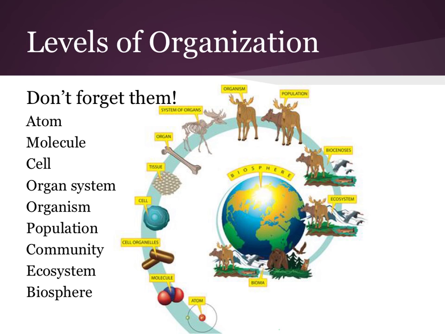All right, so the smallest is an atom. Atoms make molecules, molecules together make cells, cells make organ systems, and organ systems all working together make an organism, so like a human. That's about what we've started to study so far. We are now going to look at how all these organisms interact in a bigger level of biology. Groups of organisms are called populations. Groups of different populations make up a community. Different communities make up an ecosystem, and then all the ecosystems on Earth make up a biosphere. So biosphere is the highest level of organization, atom is our lowest.